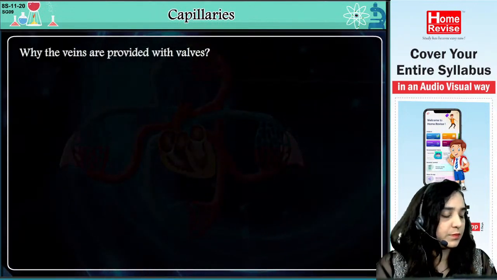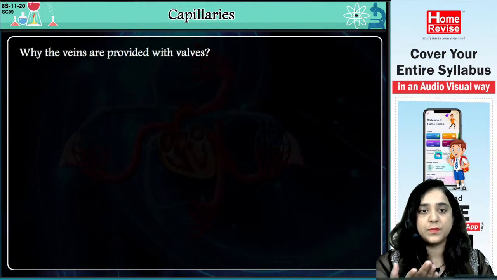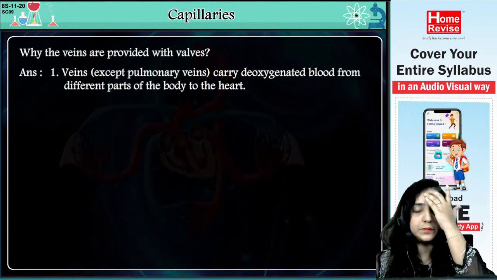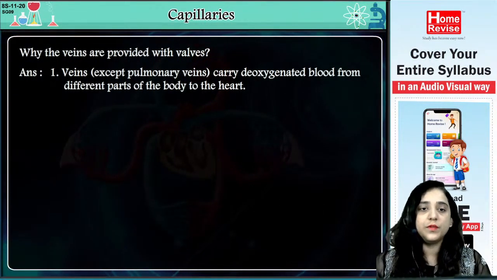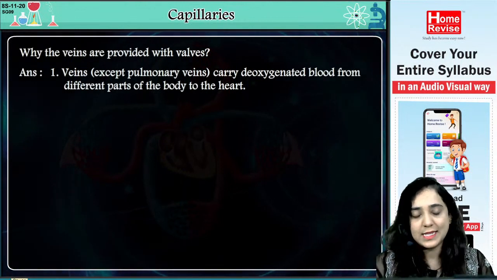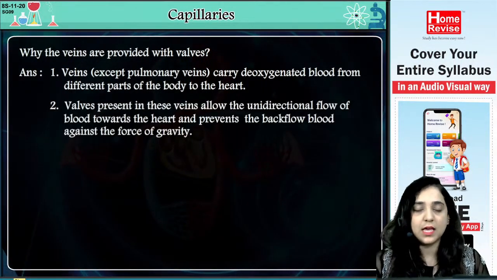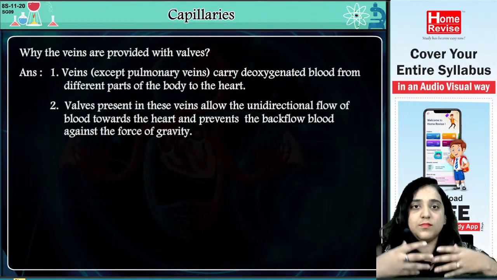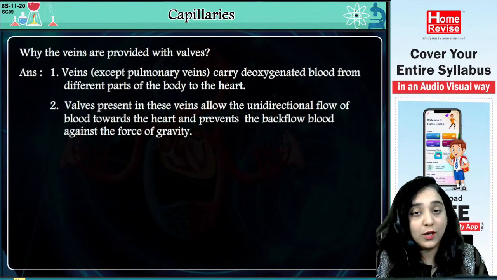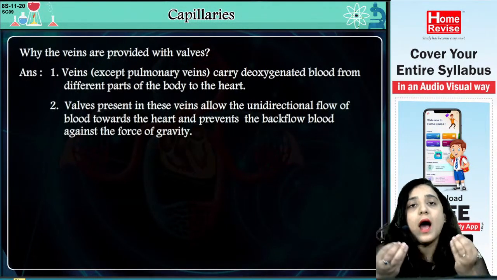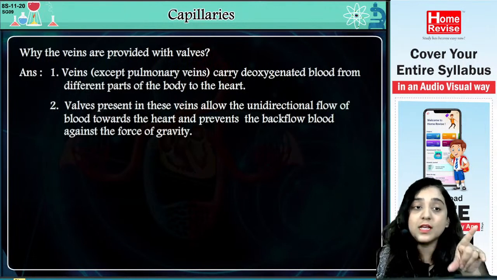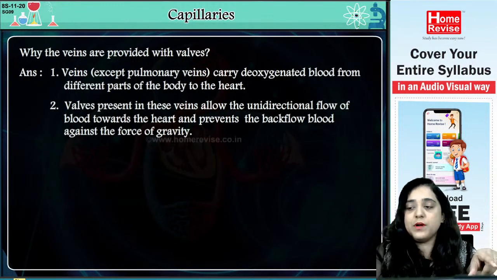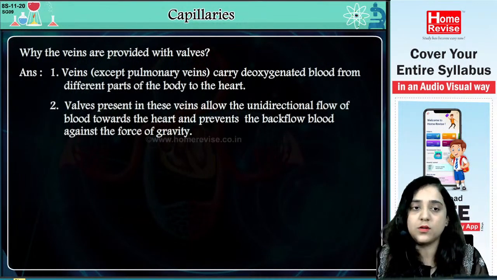Why the veins are provided with valves? Yes. Answer. First, veins, except pulmonary veins, carry deoxygenated blood from different parts of the body to the heart. Yes, as we have discussed, ये जो veins है तो veins क्या करते हैं? Blood from the different parts of the body. तो जैसे heart से जब जाता है blood तो वो oxygenated होता है और जो blood different parts of the body से heart के पास आता है वो deoxygenated होता है. तो these veins carry the deoxygenated blood. So basically these vessels carrying the blood from different parts of the body to the heart are called as the veins.